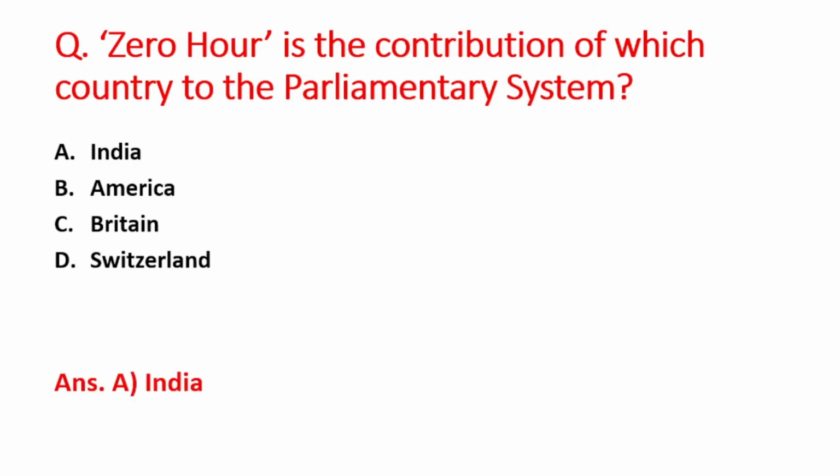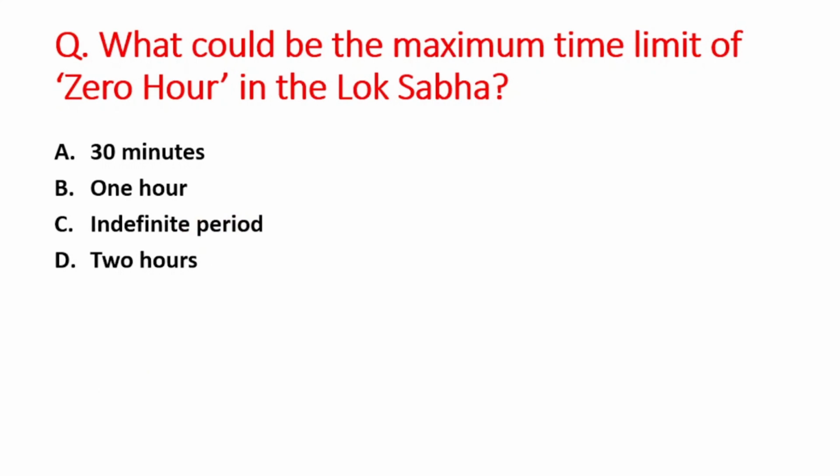So right answer is option A, that is India. Next question is, what could be the maximum time limit of Zero Hour in the Lok Sabha? A option is 30 minutes, B is 1 hour, C option is indefinite period, and D option is 2 hours. The right answer is option B, that is 1 hour.